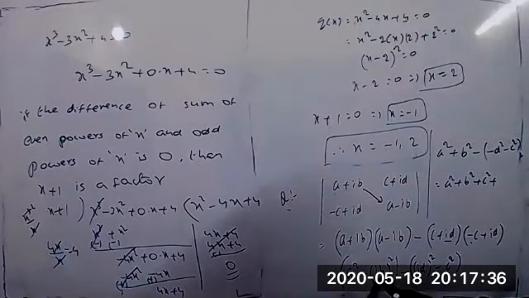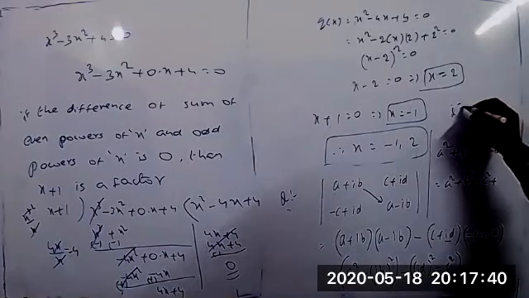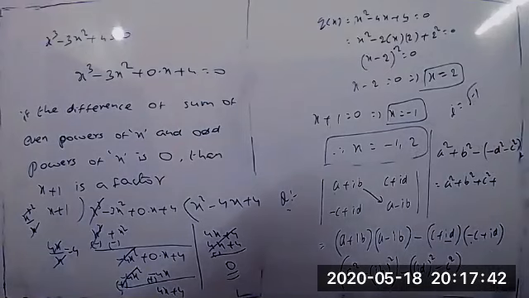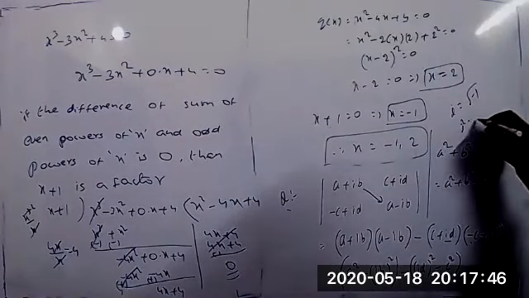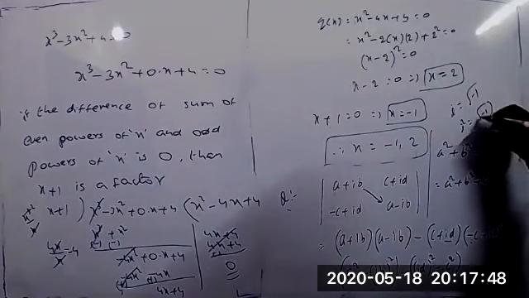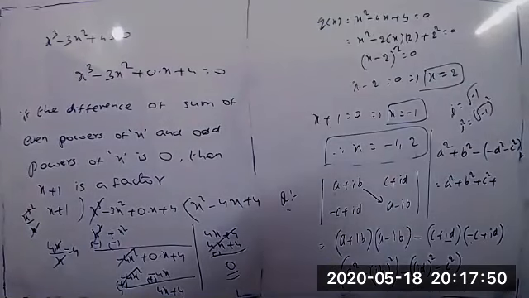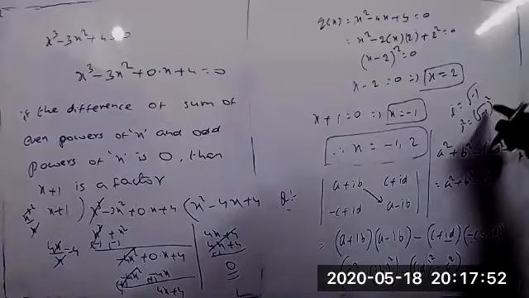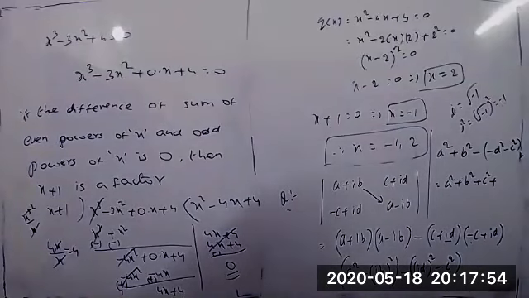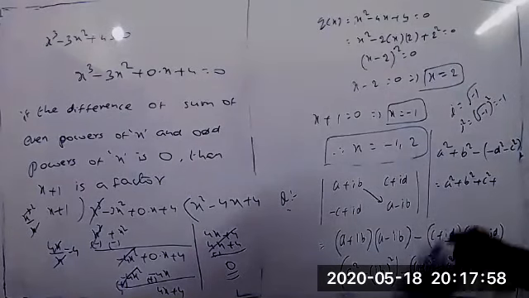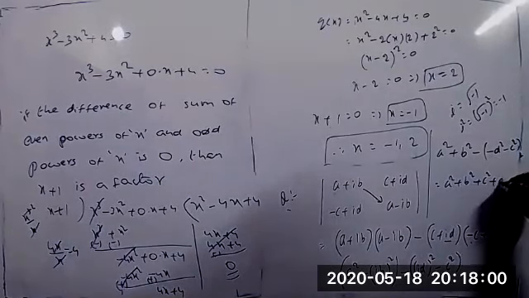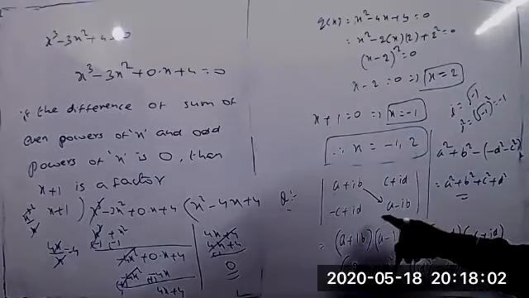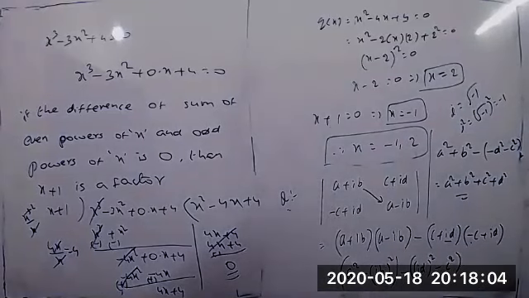What is the meaning of i here? i means iota, the value of i equal to root of minus 1. So i square equal to root of minus 1 whole square. Square and root will be cancelled, it is equal to minus 1. The same is taken here. So minus into minus plus c square and plus b square. This is the value of this determinant.